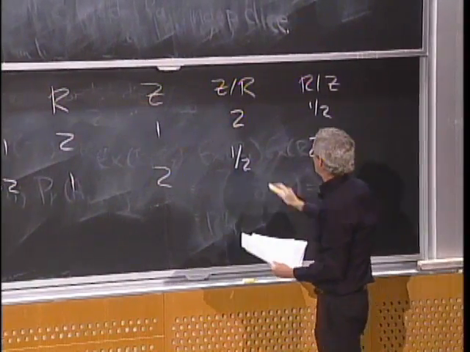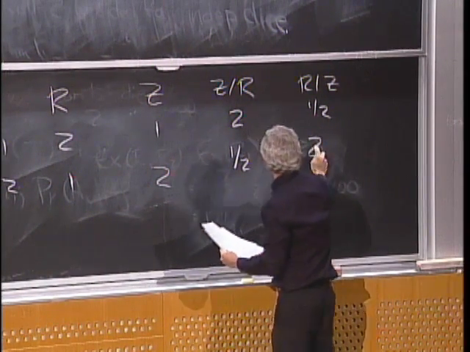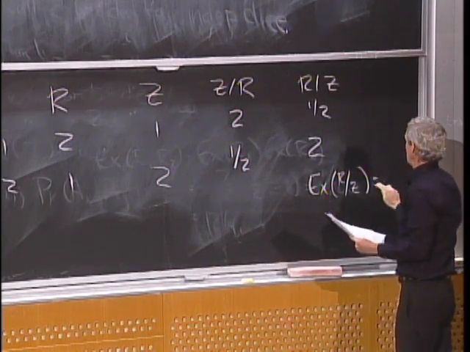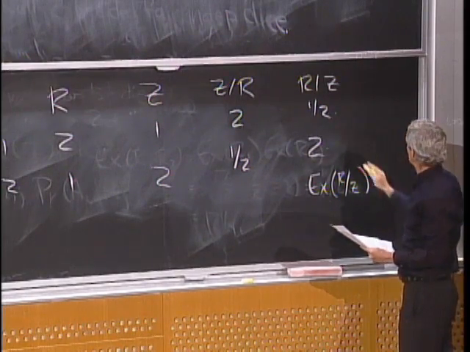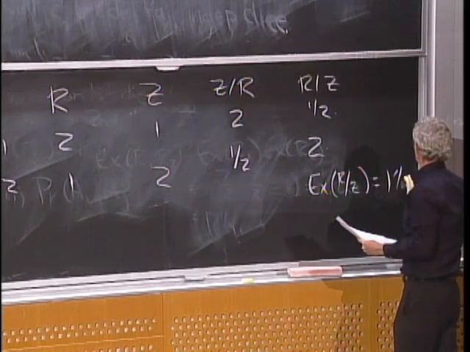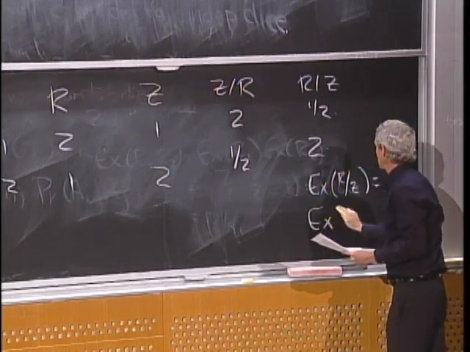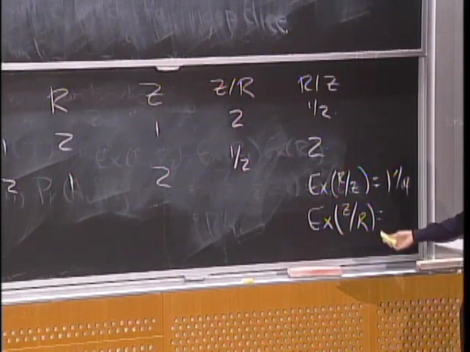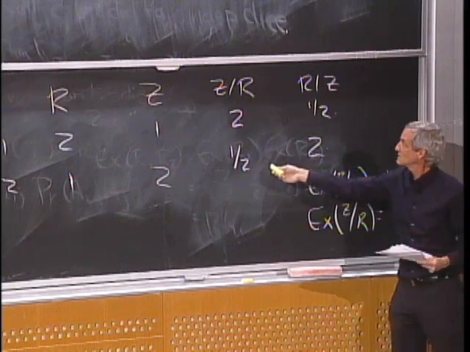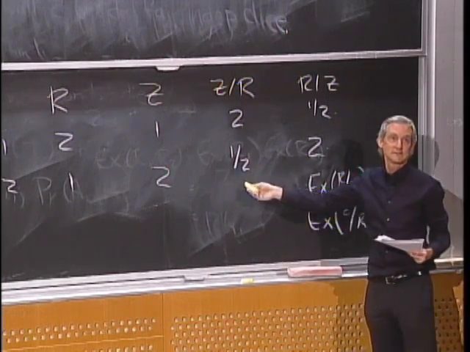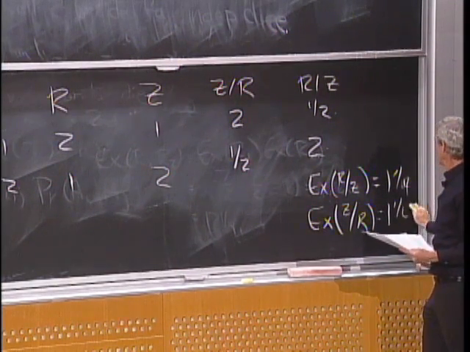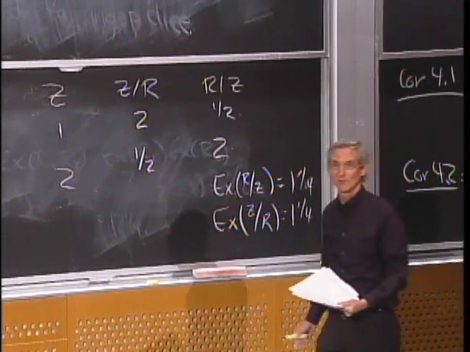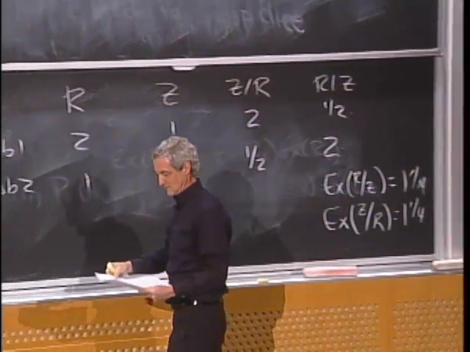The expected value of R over Z is 2 plus 1/2 divided by 2, which is 1 1/4. And the expected value of Z over R? The average of these is also 1 1/4. So never, ever take averages of ratios without really knowing what you're doing.